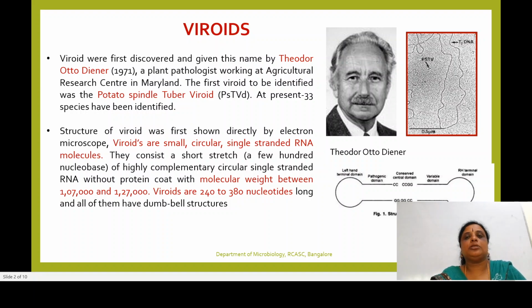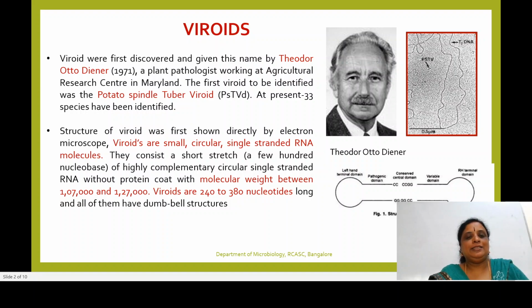The host provides the enzymes which are required for the process of replication. They have the autonomy of replication by utilizing the enzymes of a host.